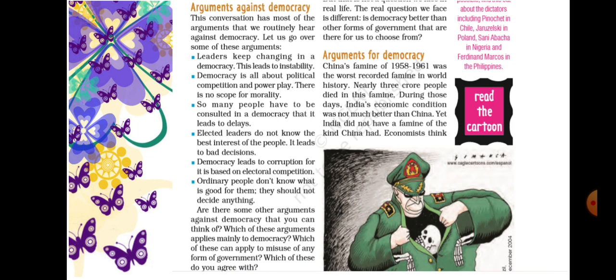Then there are some arguments against democracy. These arguments against democracy include: leaders keep changing in a democracy. This leads to instability. We know that after elections in 5 years the leaders keep changing, so this leads to some instability.